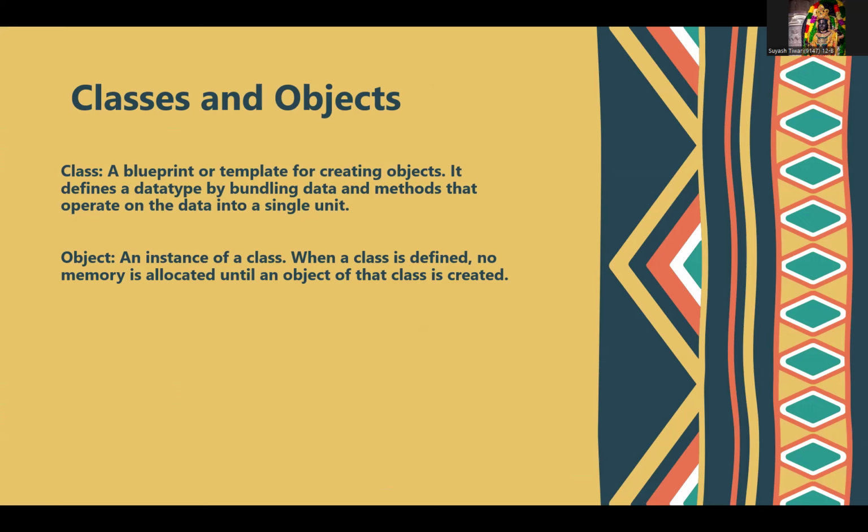Now, both classes and objects have a relationship with each other. When a class is defined, that particular class is not allocated any sort of memory. But once an object of the class is created, separate memory is allocated, where the entire content of the class is stored. So this is why classes and objects are one of the key concepts in Java, and we'll be seeing it in the upcoming sections as well.